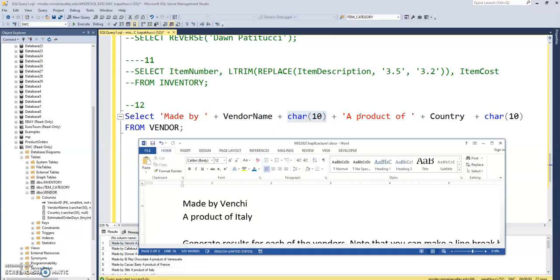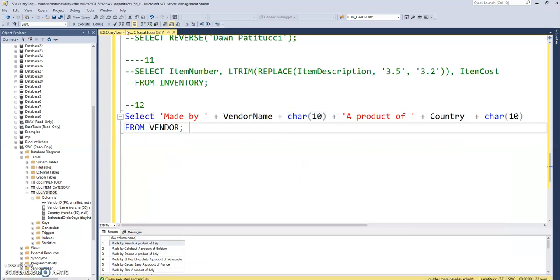Okay, and then a product of, right? A product of, we have to hard code that, and hard code the space as well. And then finally we'll plug in the country. And then we'll do another line break so we can move on to the next label. Now I'm going to run this, okay?